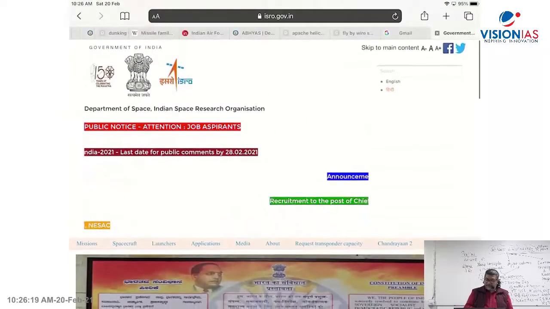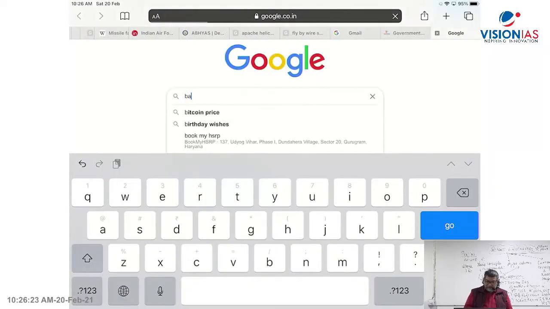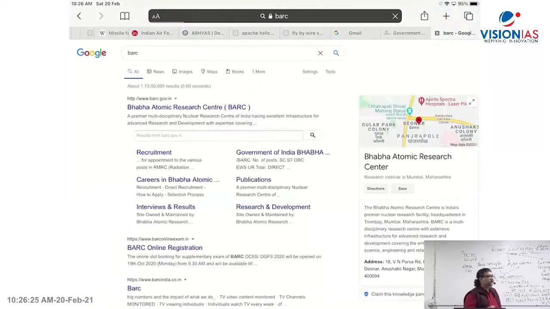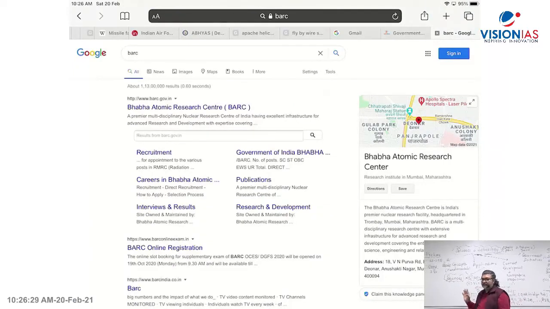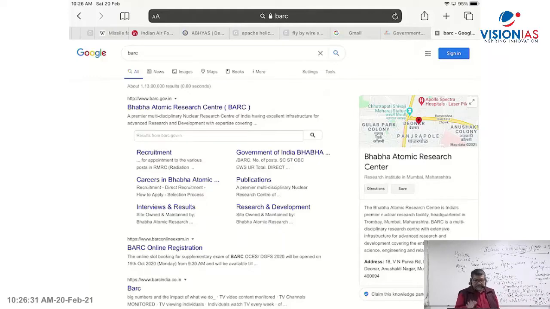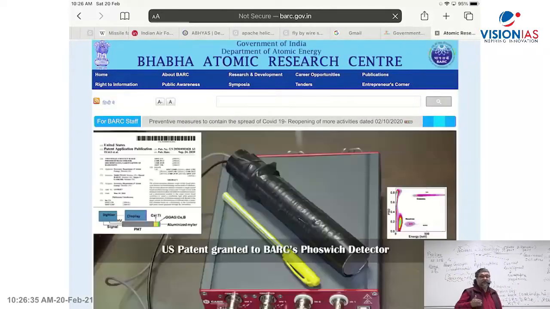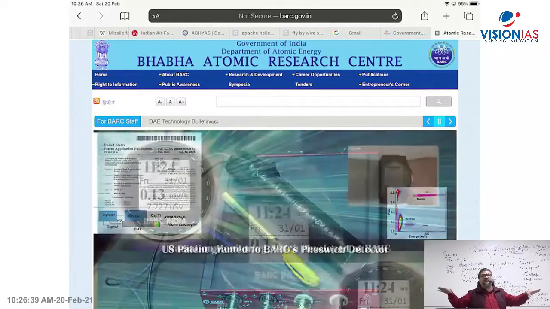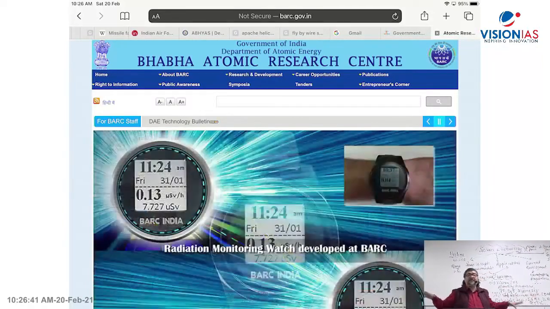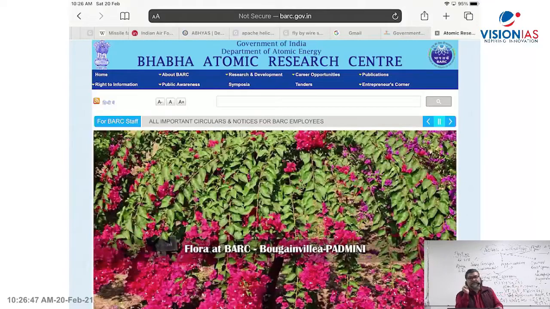In the same way, if I take you to another one, let's say BARC, Bhabha Atomic Research Center, you have a dedicated website. There's no dearth of material. How you make use of content is very important. What is relevant and what is not relevant is very important. There is humongous, voluminous content there. How do you filter it out? What is required from the UPSC examination becomes a very key area.